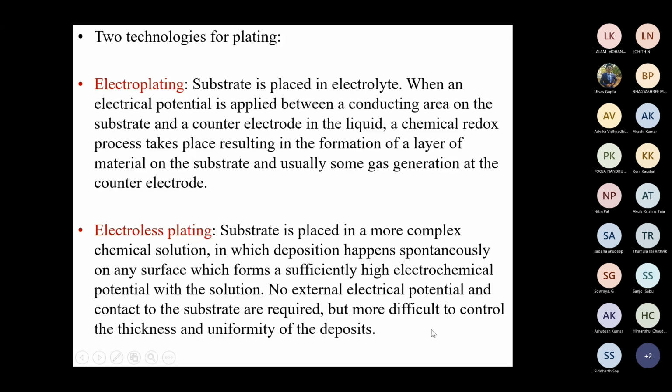But the problem is that controlling the thickness and uniformity of the film deposition is a little bit difficult in electroless plating. So there are two kinds: electroplating and electroless plating. In the following classes we'll see what happens.